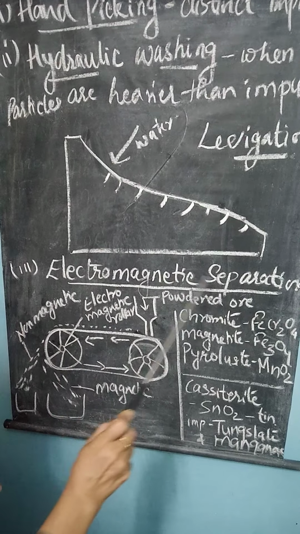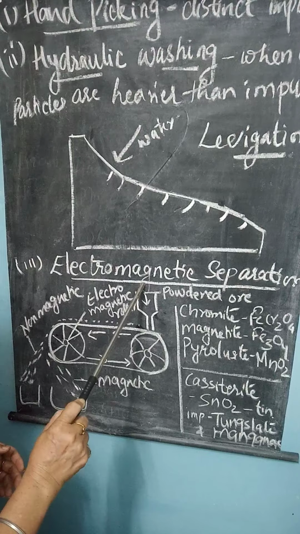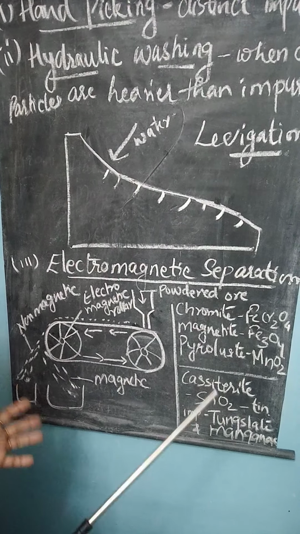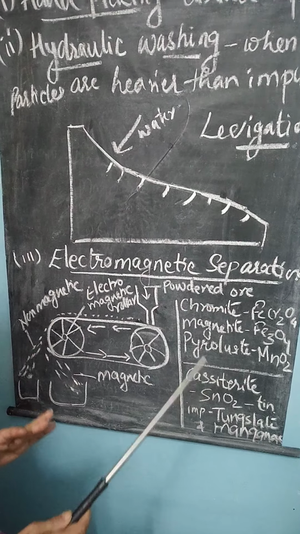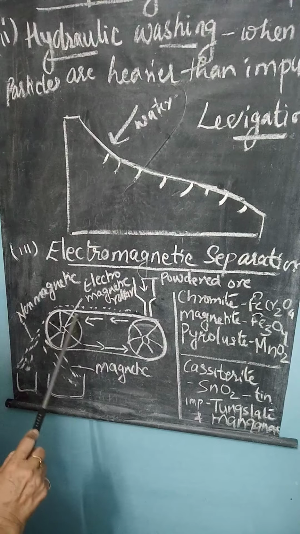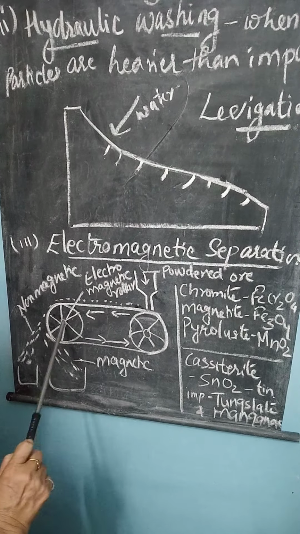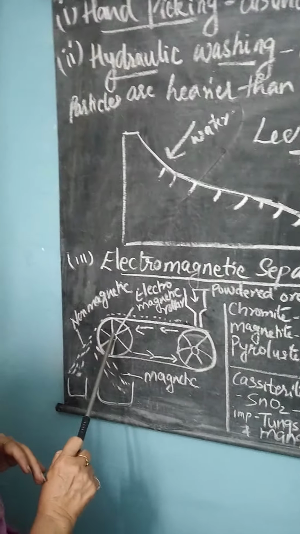Third is electromagnetic separation. This method is generally used for those ores which have magnetic properties, a tendency to be attracted towards a magnet. In this diagram, this is known as the electromagnetic roller. There are 2 wheels. One is static, another is rotating.